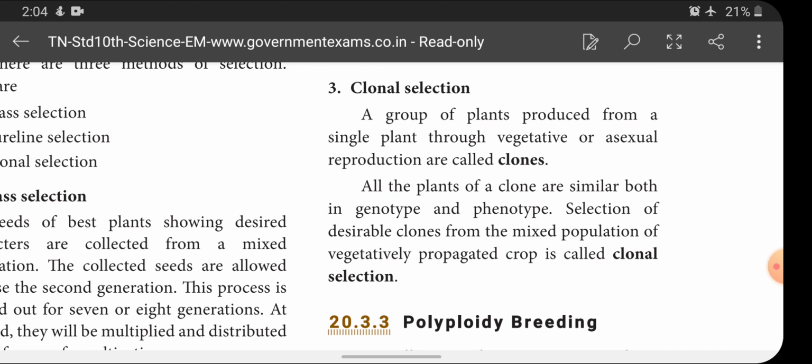And it is called clones. All the plants of a clone are similar both in genotype and phenotype. Clone means it is xerox, whether morphologically or genotypically. That means phenotypic or genotypic. Selection of desirable clones from a mixed population of vegetatively propagated crop is called what?